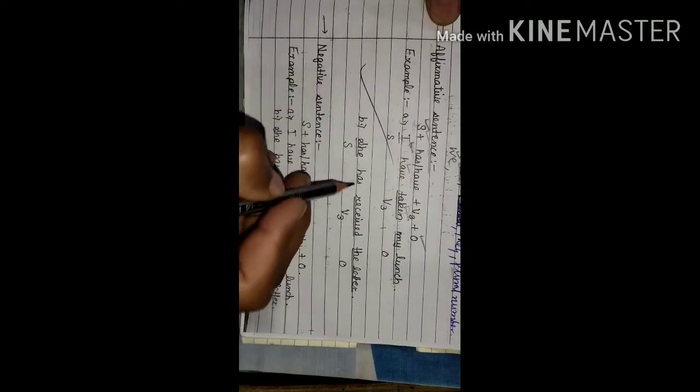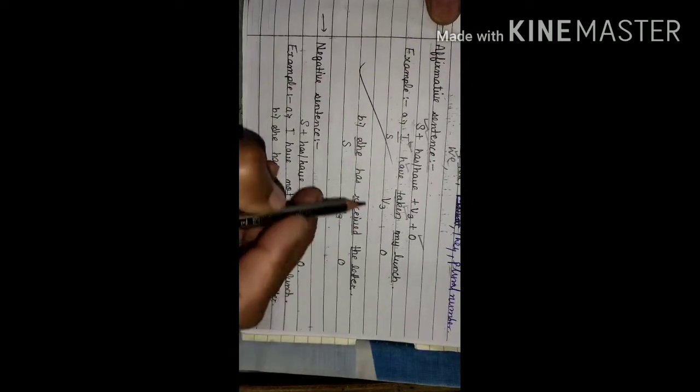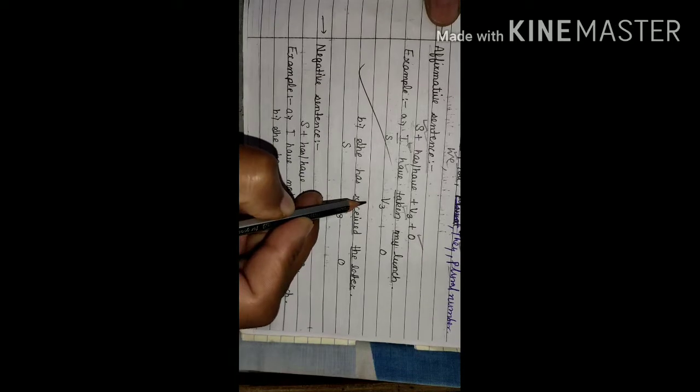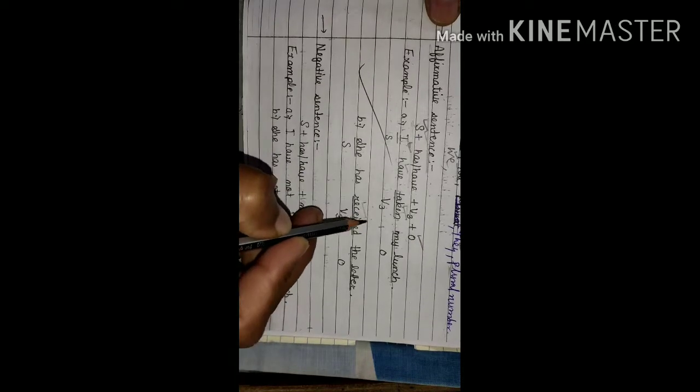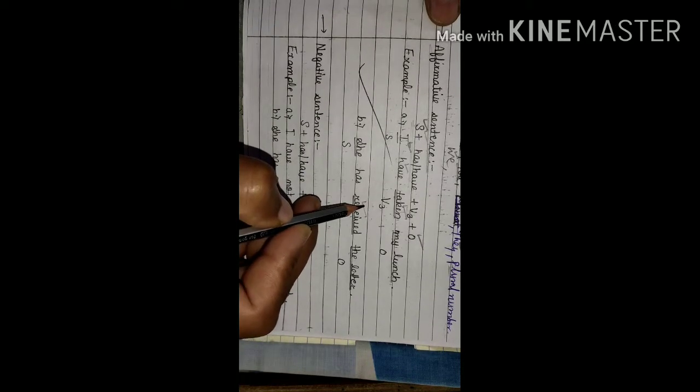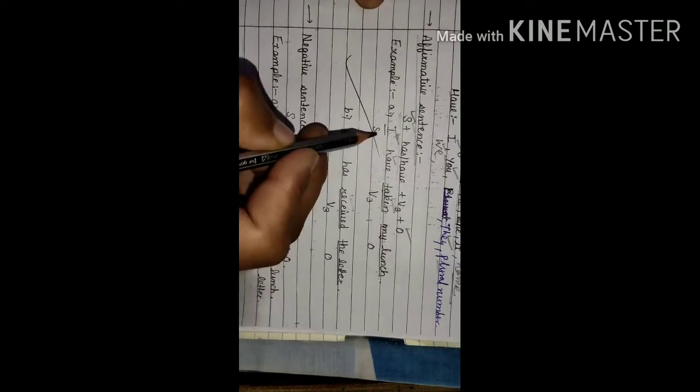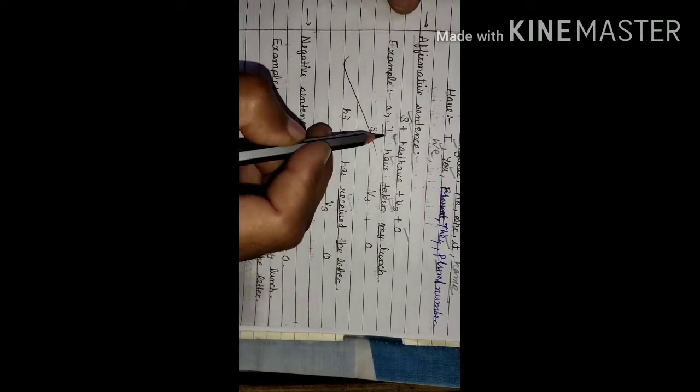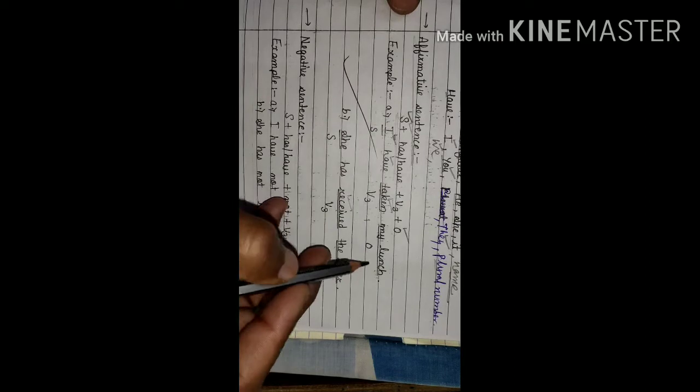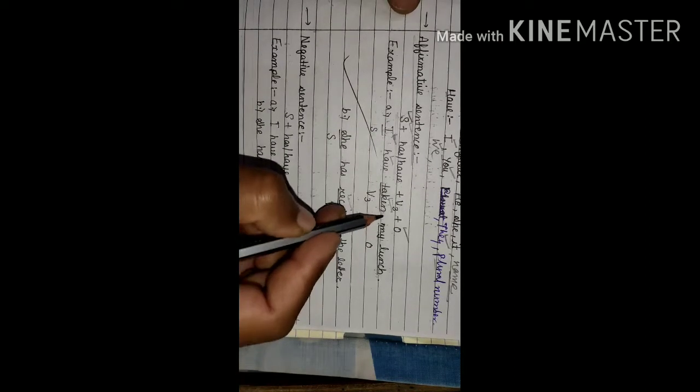Next example is she has received the letter, means she has already received the letter which was posted to her, means this work has already been finished. And a similar thing happened in the first sentence also. I have taken my lunch means I have finished my lunch already, I am no more continuing this action.